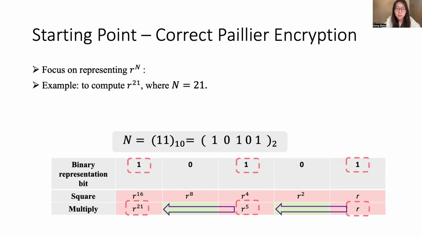And next, we multiply some of them according to the ones in the decomposition bits. That is, we first multiply R and R to the power of 4, and we get R to the power of 5. Then we multiply R to the power of 5 and R to the power of 16. And finally, we can get R to the power of 21, which is the result that we want here.